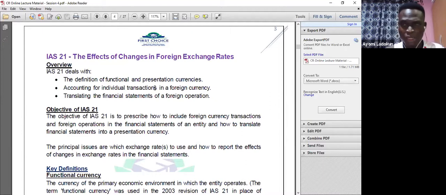Okay, so why? Probably all your transactions are done in the local currency. That means you have never bought or sold in foreign currency. That's the meaning, right? So when we get to IFRS 2, share-based payment, I will also say the same thing. Because after knowing share-based payments, you now go and check a financial statement and see they did not apply share-based payment. Why? So I'll tell you why.